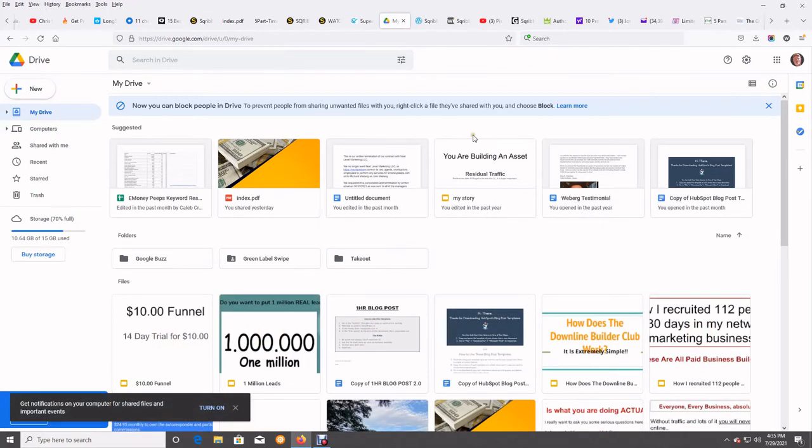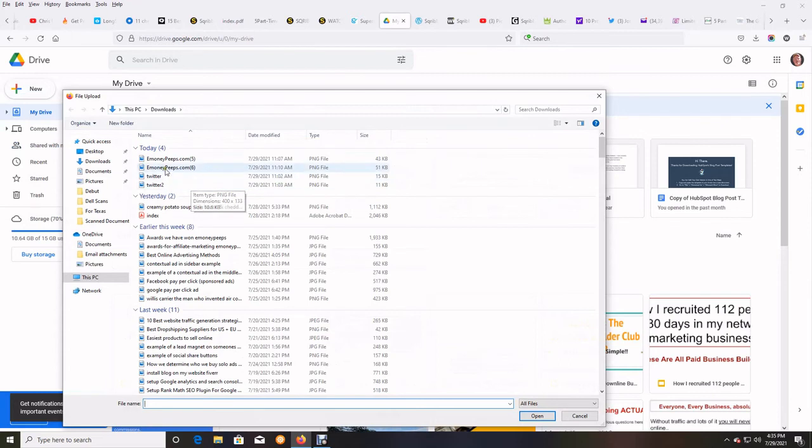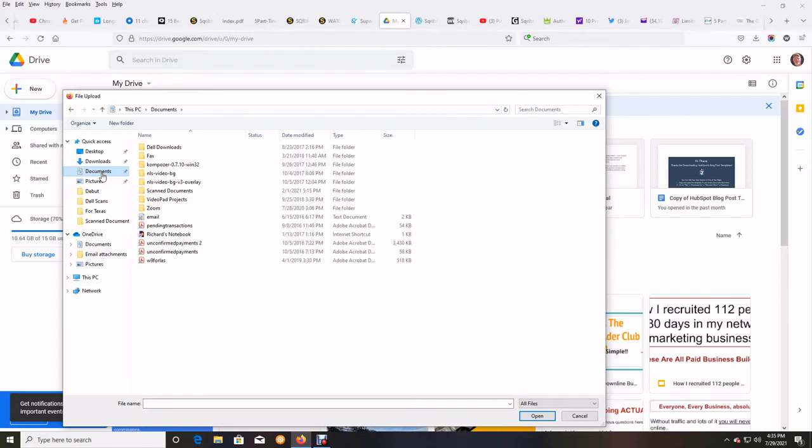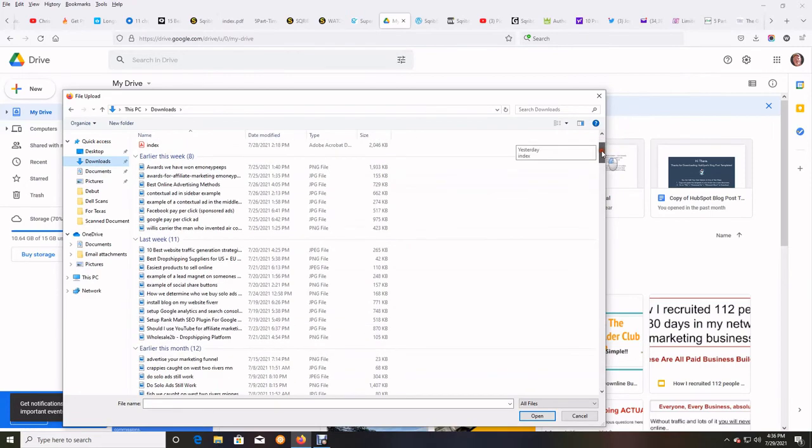And now I want to add to this so that I can get a link for it. So I'm just going to click on New, and then click on File Upload. And I'm going to find this that I just created today. So I'm going to go to my downloads. It should be in my downloads. Let me find it here.